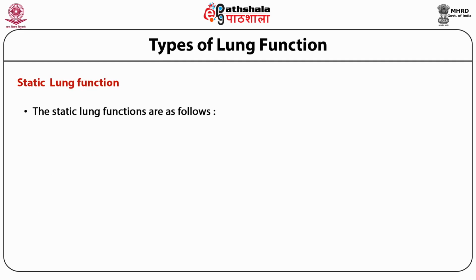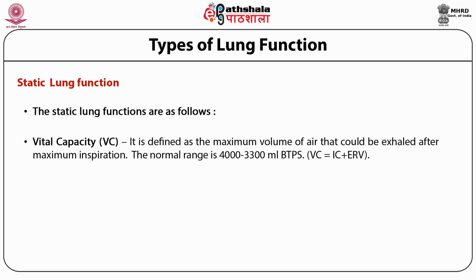Some other static lung functions include the vital capacity. The vital capacity, that is VC, can be defined as the maximum volume of air that could be exhaled after maximum inspiration. Mathematically, it can be represented as VC is equal to IC plus ERV, that is, the summation of inspiratory capacity and expiratory reserve volume.